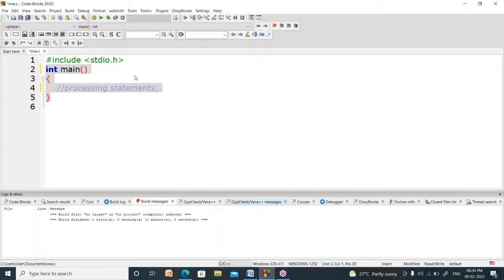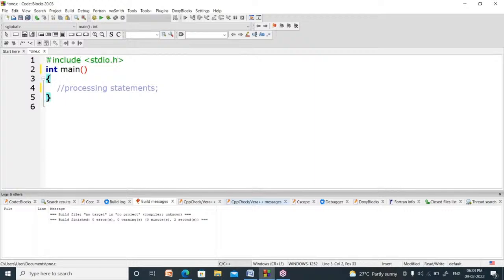So to build our applications, we require a lot of tools. Those tools are already developed by Dennis Ritchie and kept in header files. That header file is called stdio.h. Before using those functionalities, we have to include this. So stdio.h can be included by using hash include.